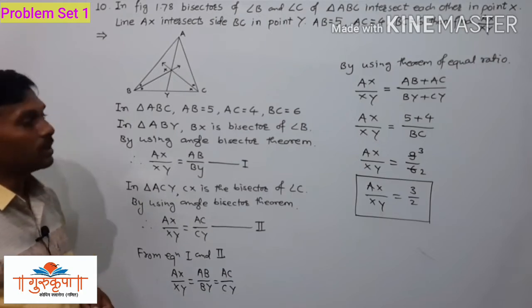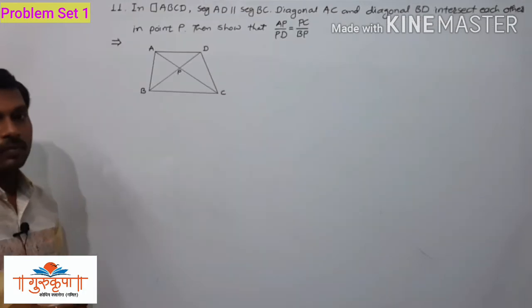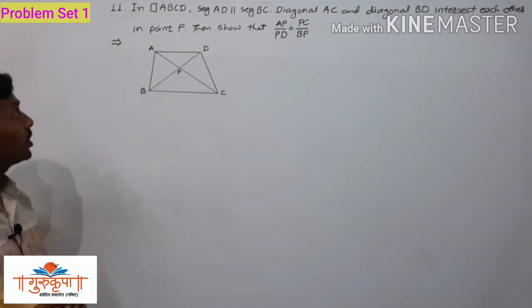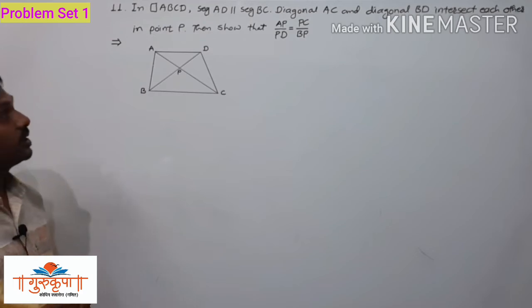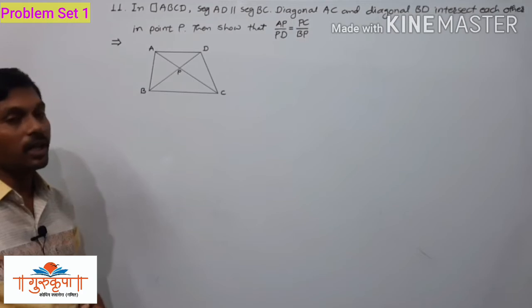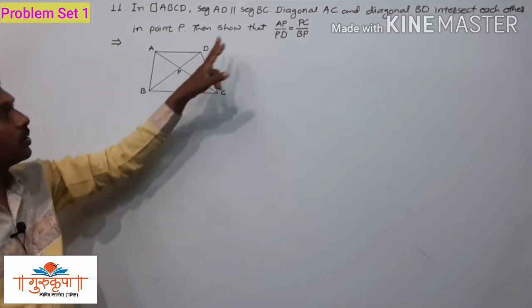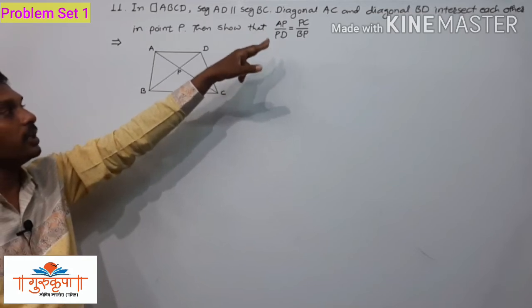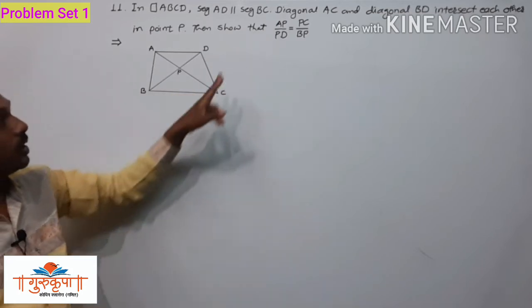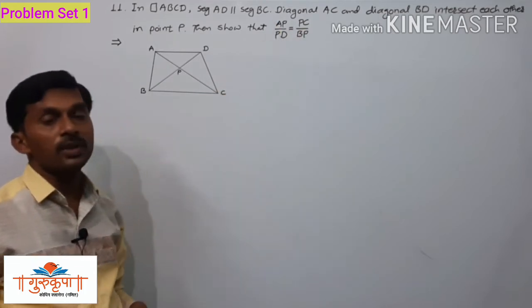Now we will take the next example, example number 11 from problem set 1. The question is: in quadrilateral ABCD, AD is parallel to BC, diagonal AC and diagonal BD intersect each other in point P. Then show that AP upon PD is equal to PC upon BP. That is what we have to do.